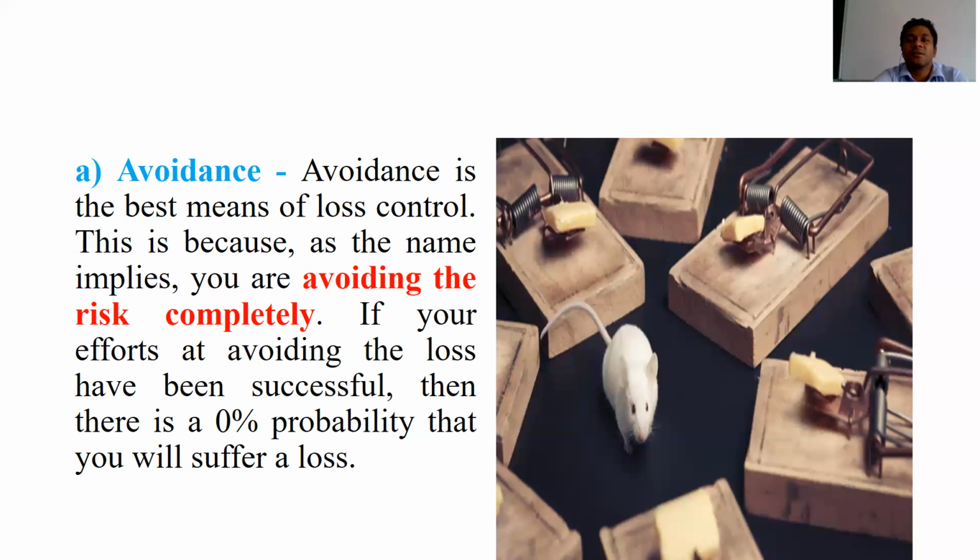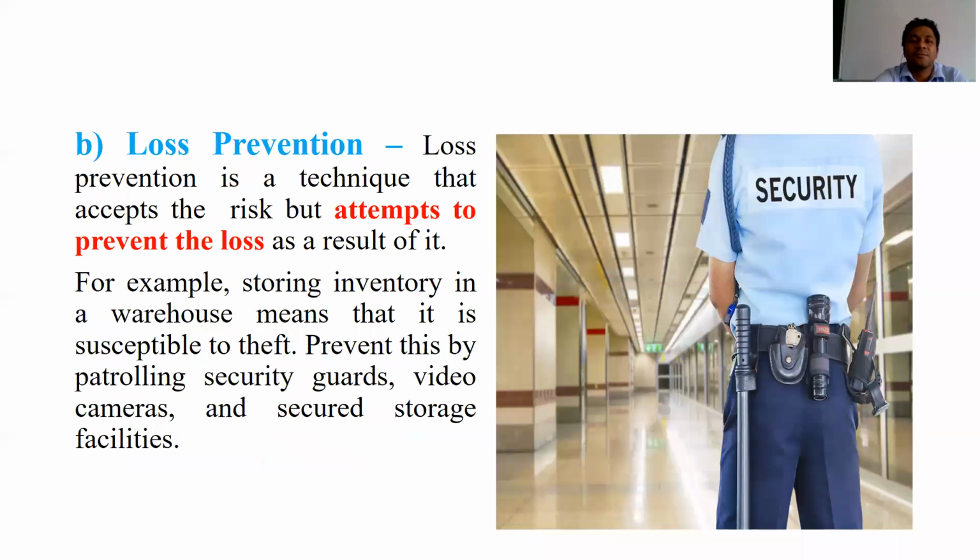You have decided to start a business and you come to know if you start that particular business, the result will be only loss. It's better you avoid that business. So when you avoid, you are completely free from loss. So avoiding is the first method or first type to manage the risk or loss.